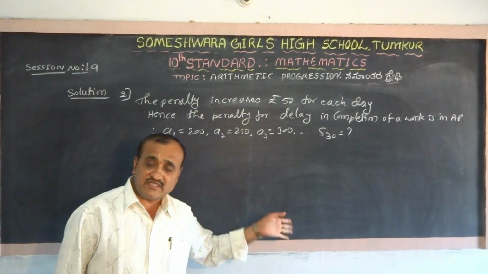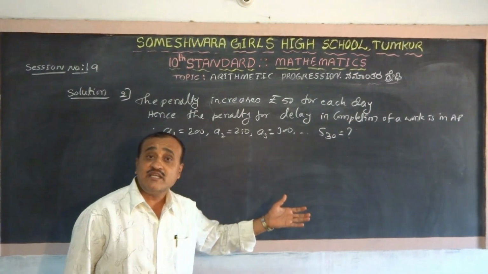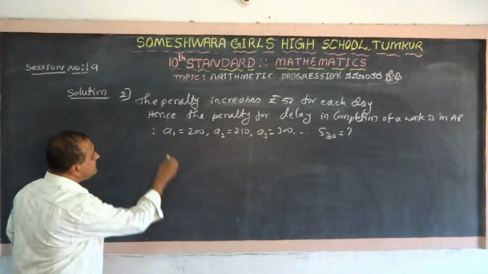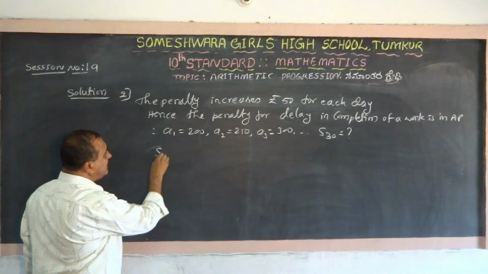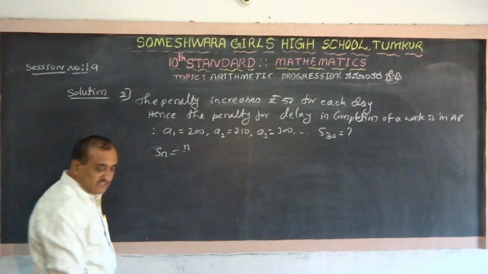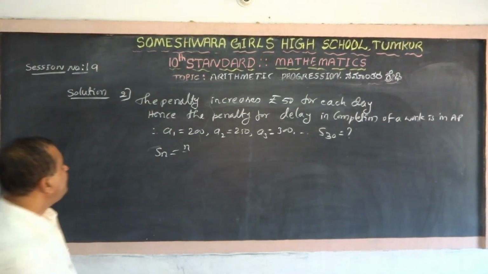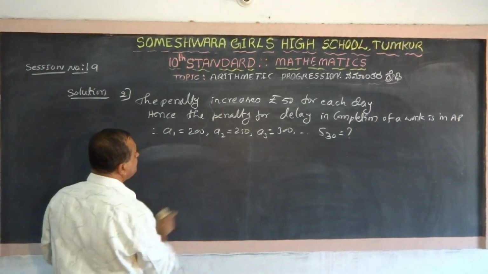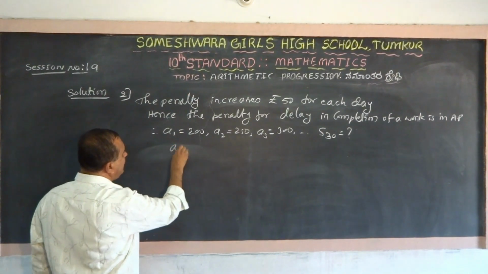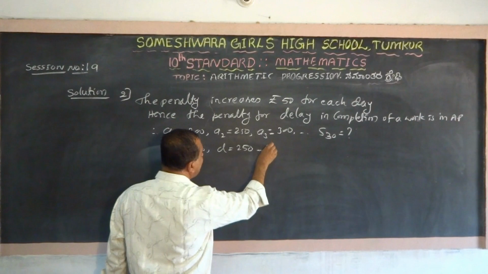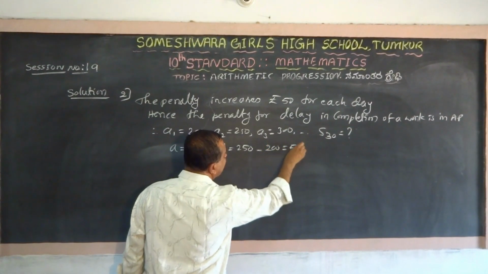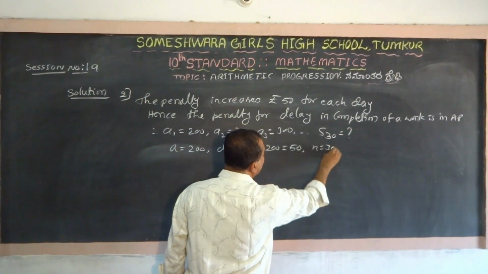Starting from the first day it is 200, second day 250, like that. Let us say, first find d. A is 200, d is 250 minus 200 equals 50, n is 30.